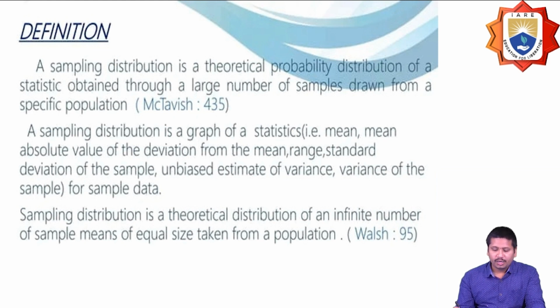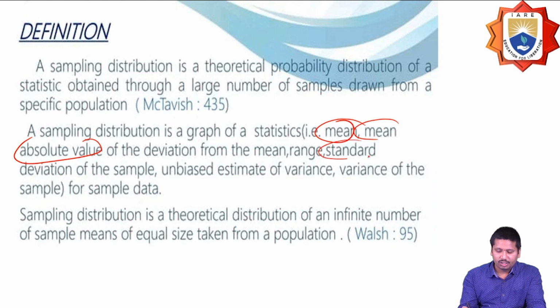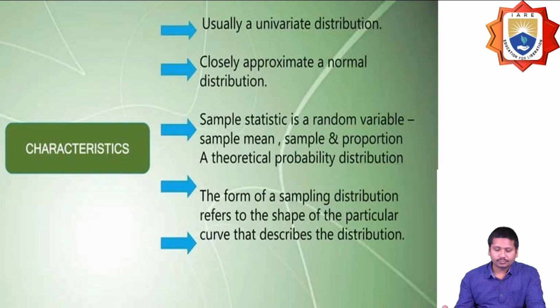You can obtain the sampling distribution through the mean, the mean absolute value, the range, the standard deviation, and the estimation of variance. Like this, we can define the sampling distribution in many ways.